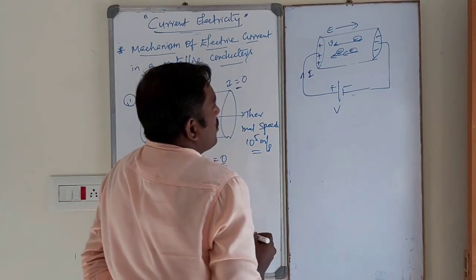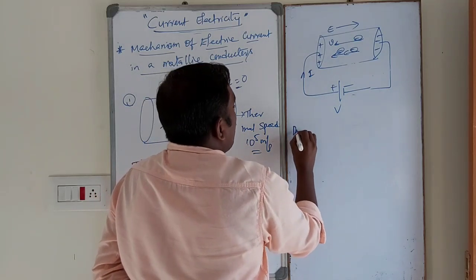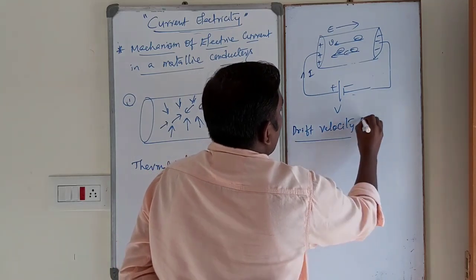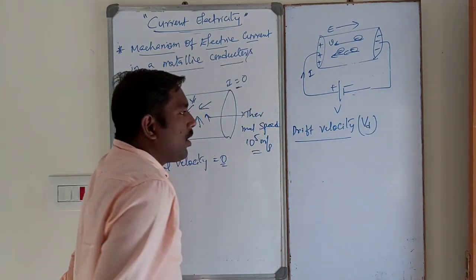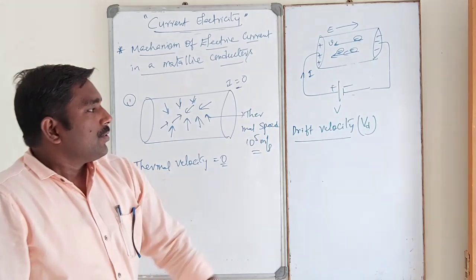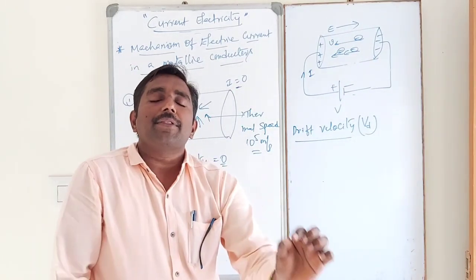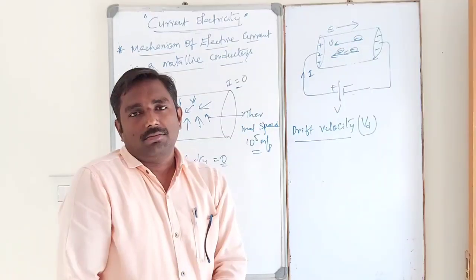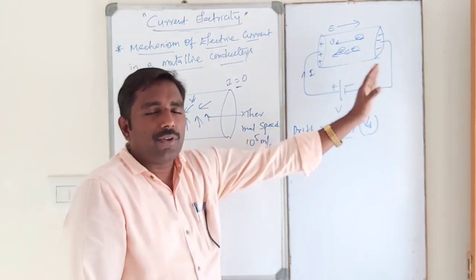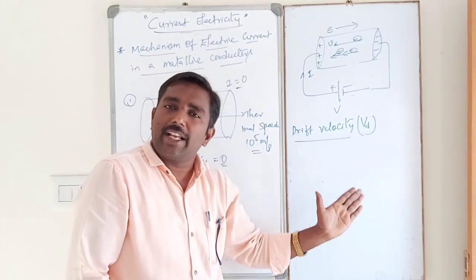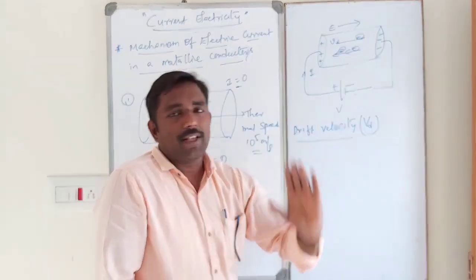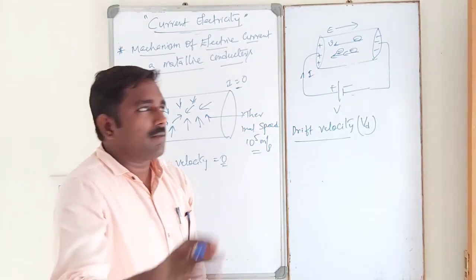See, dear students, what is meant by drift velocity? Drift velocity is represented by the letter Vd. Drift velocity means the average velocity with which electrons are drifted in a direction opposite to the field. That is called drift velocity. Please remember it, students.